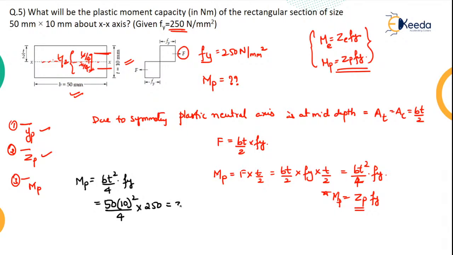Let me write it as 32.51234 into 10 power 4. But he wants into 10 power 4 Newton mm. But the answer needs to be in Newton meter. How do you convert mm to meter? 5 into 10 power 4 into 10 power minus.